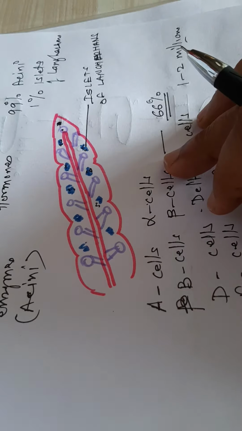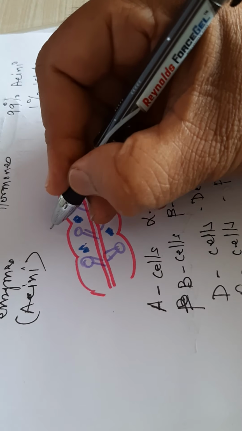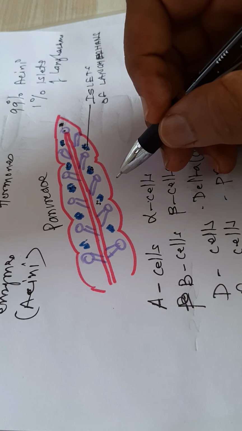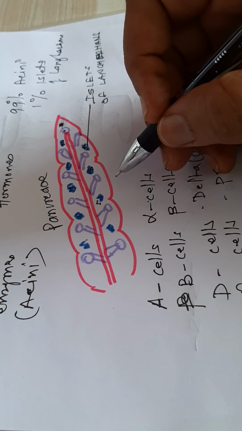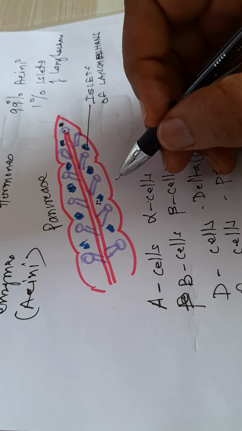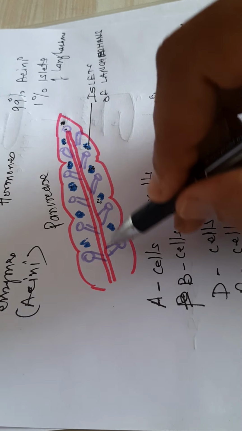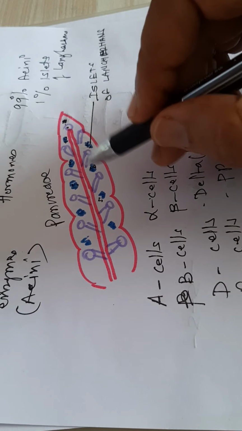Okay, so we have studied the morphology of the pancreas, how it looks. If you want to remember the longitudinal section of the pancreas, just remember the bitter gourd, or bitter melon, or Karela. If you take the longitudinal section of this Karela and see the arrangement of the seeds and the structure inside, it's the same as that of the pancreas.